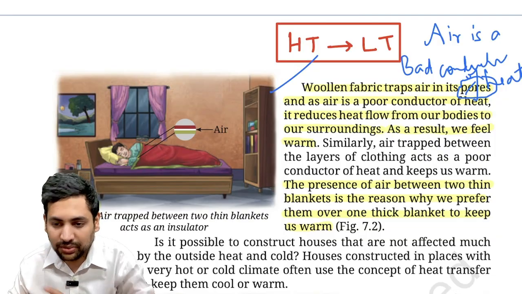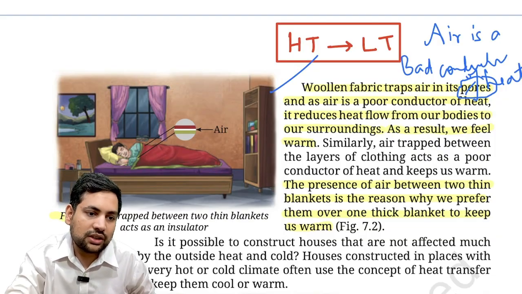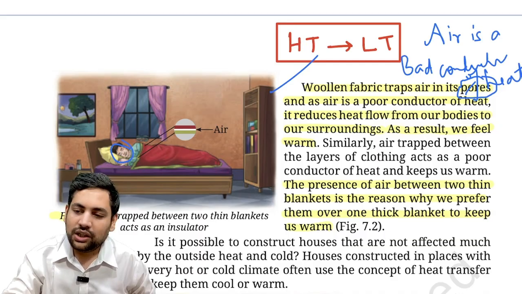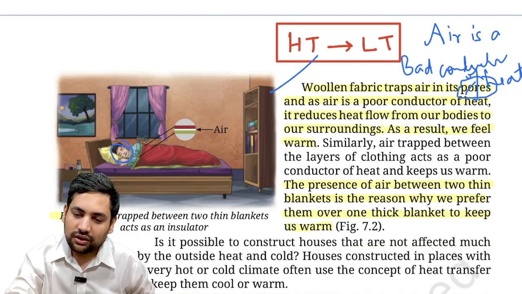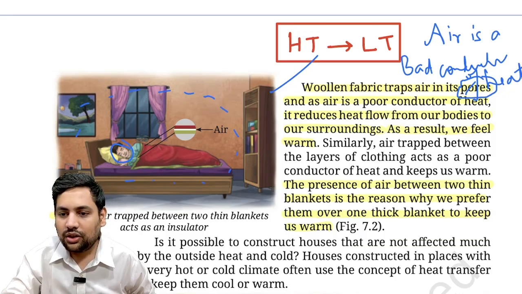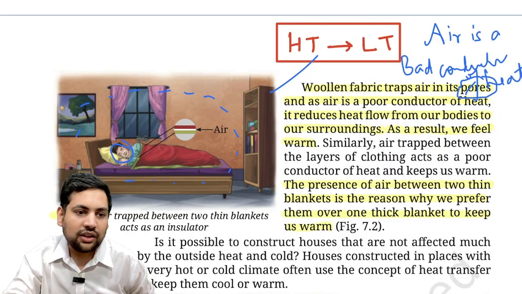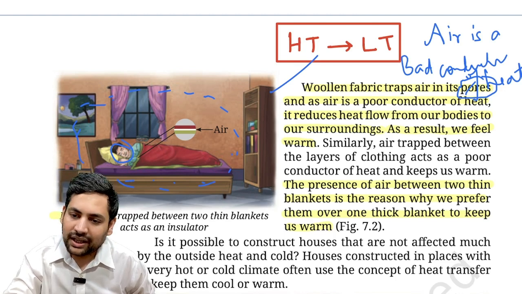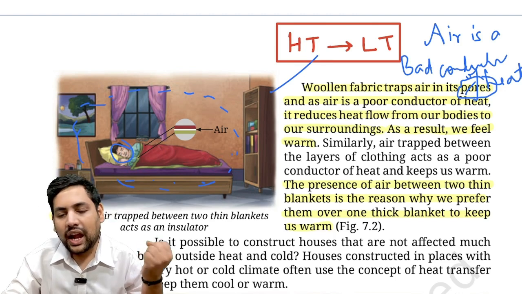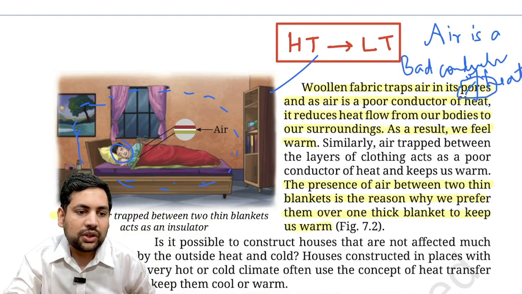I am talking about cool places. So in cool places, let's say this is me sleeping. Now I am hot, and the surrounding around me is cold. If I'm living in a cold place, let's say this is me sleeping in Srinagar. Now in Srinagar, if I'm sleeping, this is cold, I am hot. Now if I have a woolen blanket over me, because of air pores, there is air here, correct?